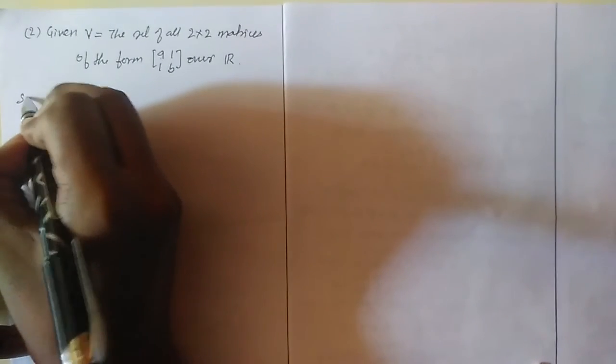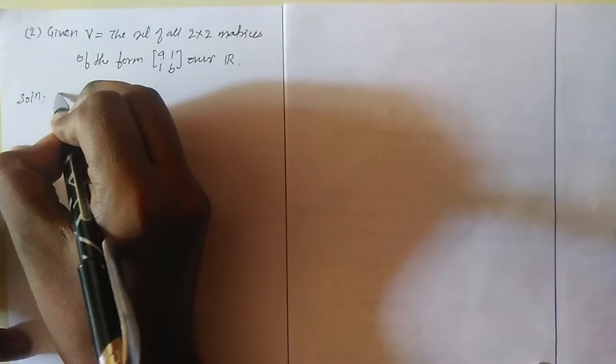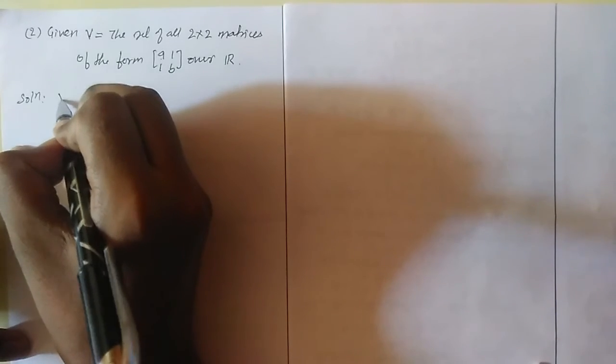So solution: we first verify closure axioms of matrix addition.